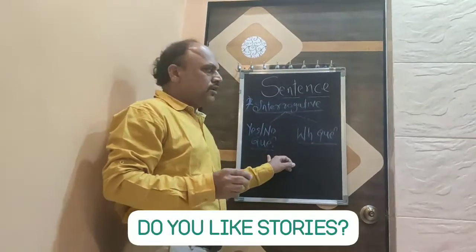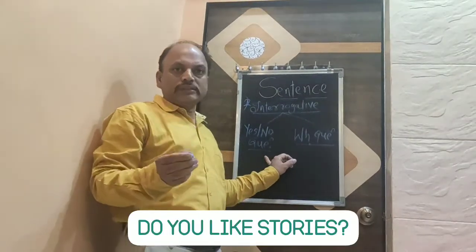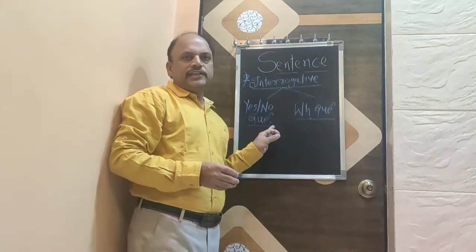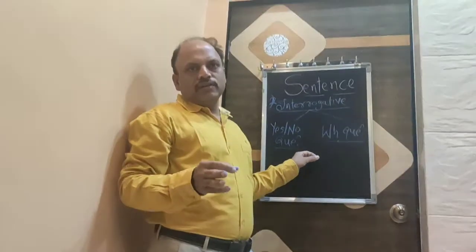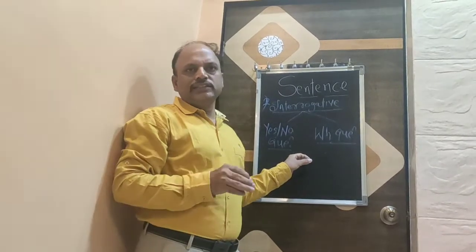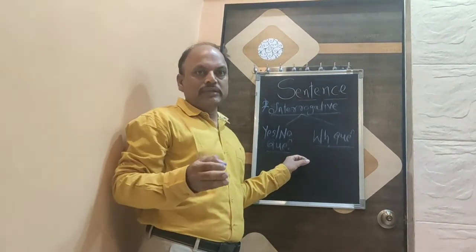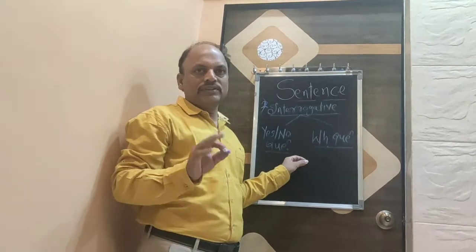For example, do you like stories? Have they gone away? We have to keep in mind the important thing that this sentence starts with an auxiliary verb and it always ends with a question mark.